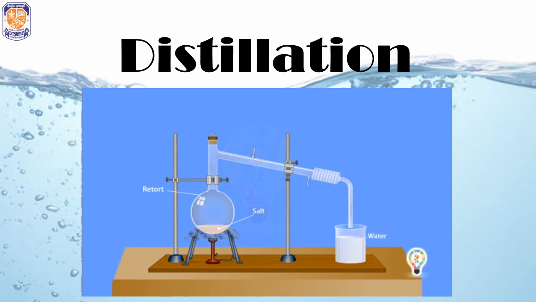The salt water is taken in the flask and then it is heated. Water converts into steam, it is evaporated and it reaches into the condenser. In the condenser, the steam is cooled and as a result the steam converts into water droplet. The water droplets are collected from the other end.